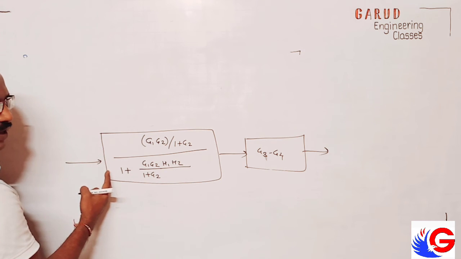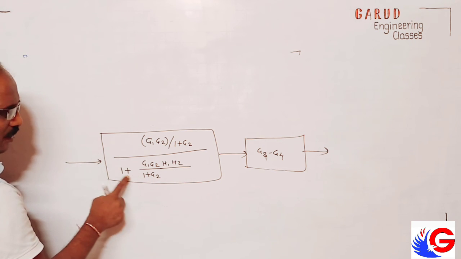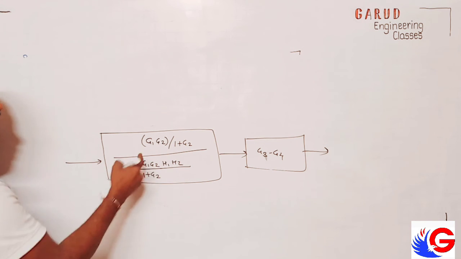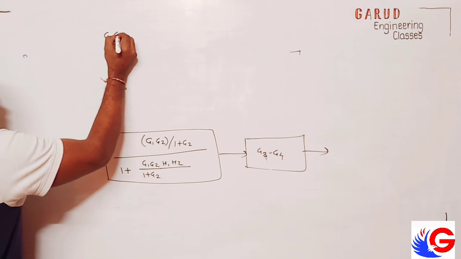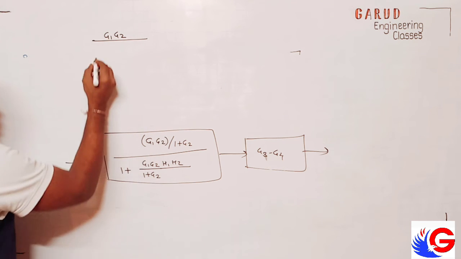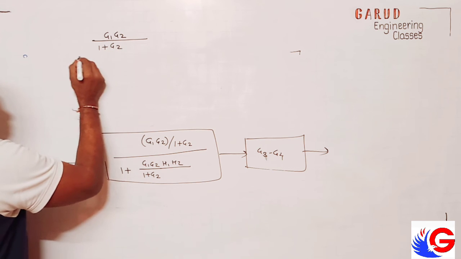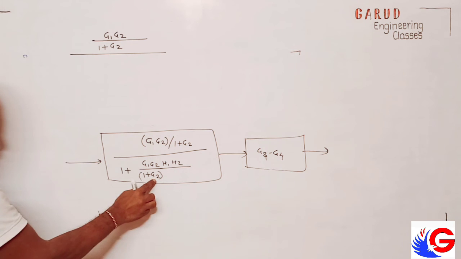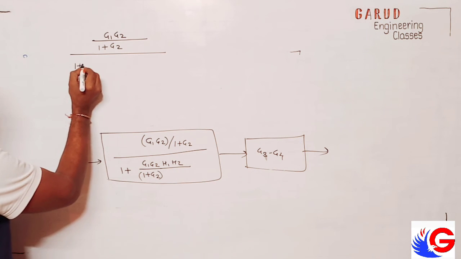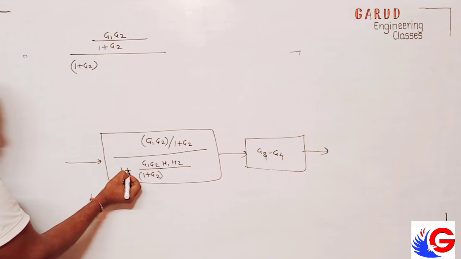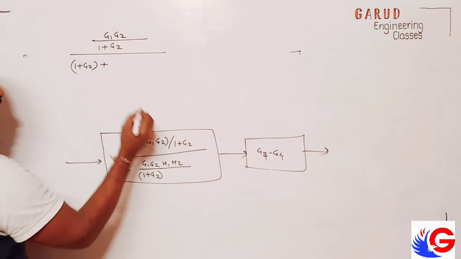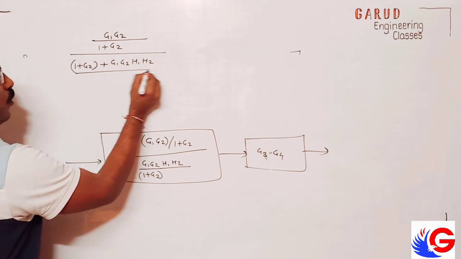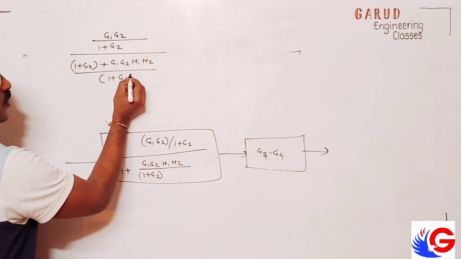What will be the LCM of this? I multiply with this, so that there will be denominator 1 plus G2. 1 plus G2 will be cancelled. So I write here G1 G2 upon 1 plus G2, the whole thing divided by, I take LCM, I multiply this by this, that is 1 plus G2 plus this thing, G1 G2 H1 H2 upon 1 plus G2.